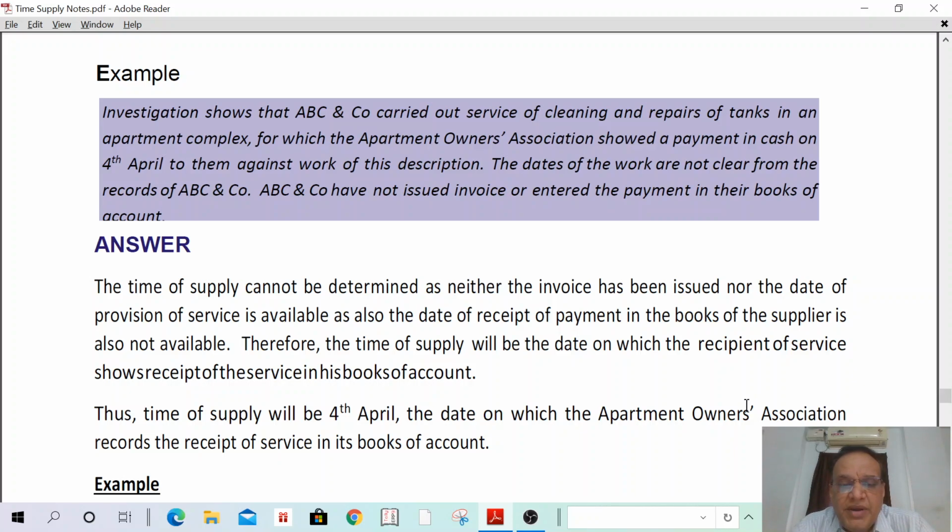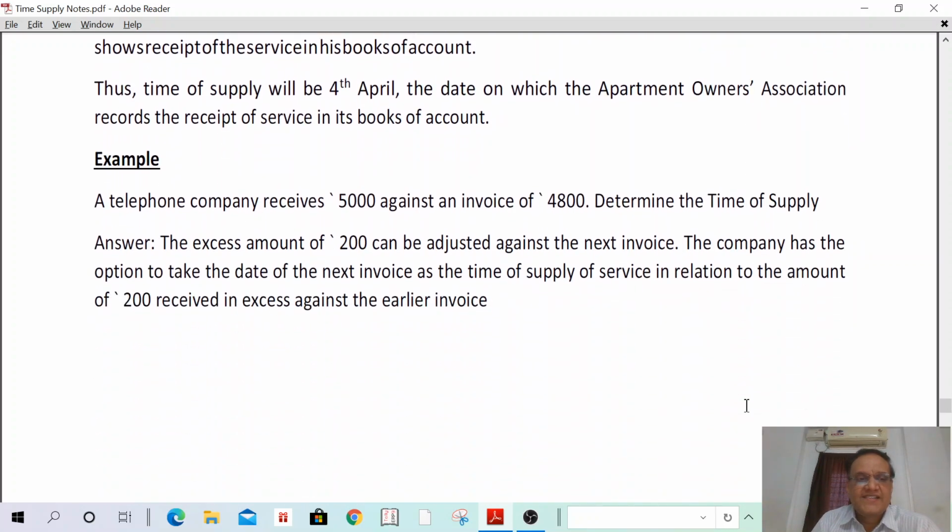The time of supply cannot be determined as neither the invoice has been issued nor the date of provision is available. As also the date of receipt of payment in the books of accounts of supplier is not known. Therefore, time of supply will be the date on which the recipient of services shows the receipt of the services in his books of account. Thus, time of supply will be 4th April, the date on which the Apartment Owners Association records the receipt of service in his books of account. Understand? Okay. Next. One more example.